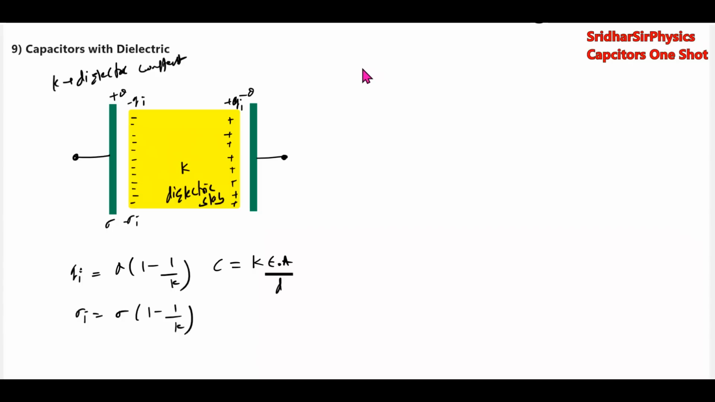Okay, let's do one thing. If there's a capacitor, यहाँ पे एक capacitor है, बाद में हम डायलेक्ट्रिक स्लैब इंट्रोड्यूस कर रहे हैं. Then what things will change and what will remain constant? This idea is very important.